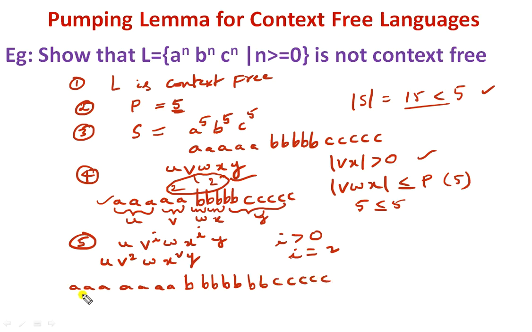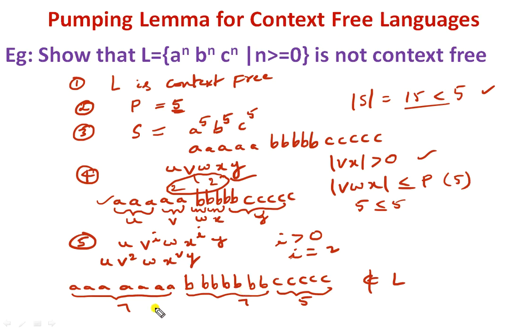CC. So now the total number of A's is 7, the total number of B's is 7. However, the total number of C's is only 5. So this is a contradiction because the given language is A power n, B power n, C power n. So it does not belong to the given language.